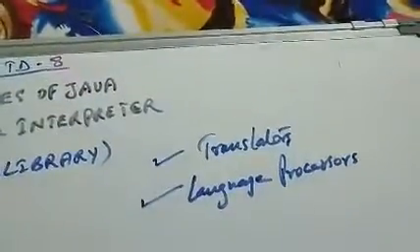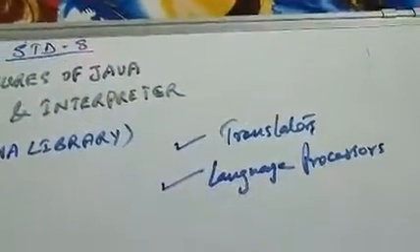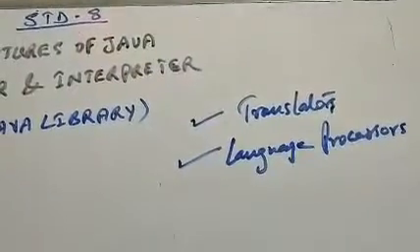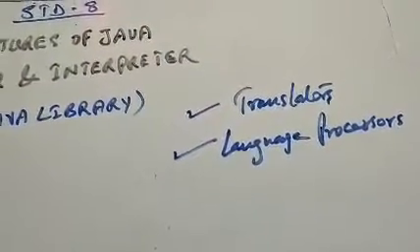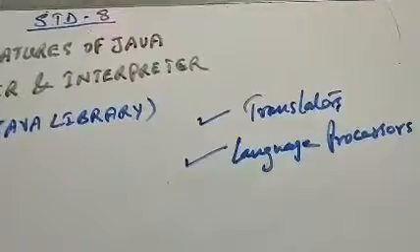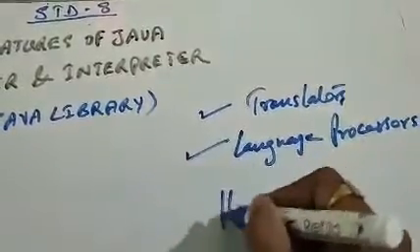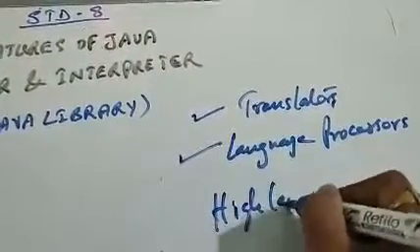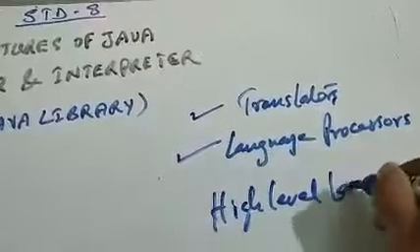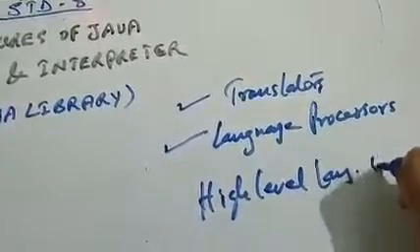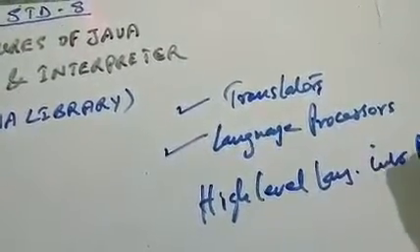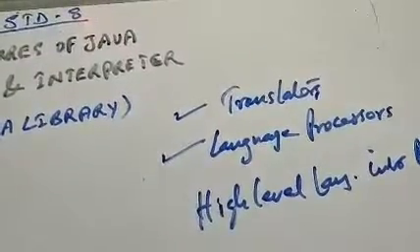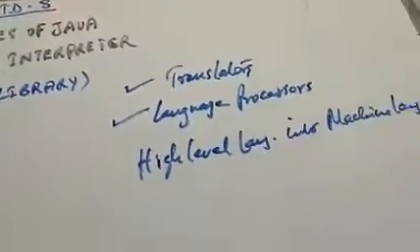So what is the basic purpose of a translator or a language processor? Let's come down to the programming language. The purpose of a translator or language processor is to convert a high level language into machine language. That is the basic purpose.